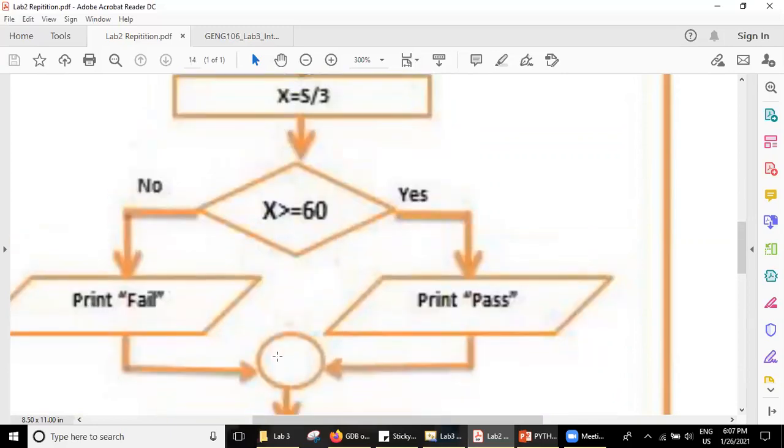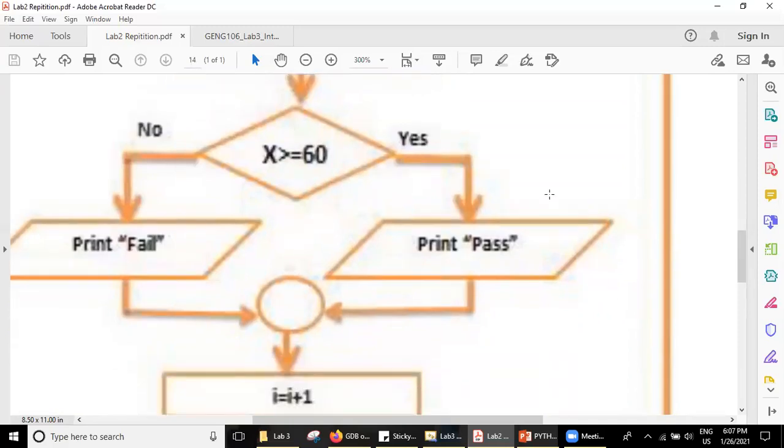And if someone remembers what this circle is in the flowchart, we saw this in the first class. What's the circle here? I'll give you a chocolate. Conditional operator. This is the condition. Here we are checking the condition.